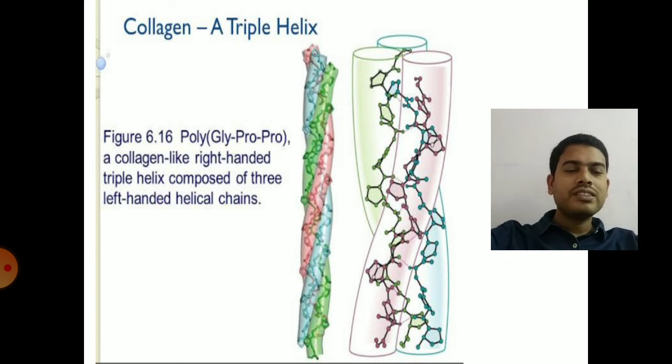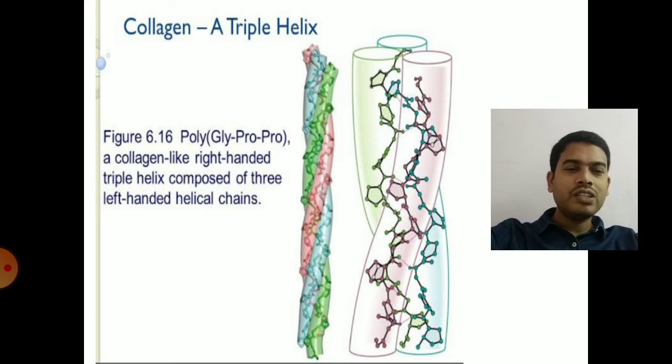So each left-handed chain, for each turn, contains 3 amino acids: proline, hydroxyproline and glycine. 1, 2, 3. The third position will be glycine. Because of this suprahelical structure, it gives only a little space for the amino acid to be inserted.